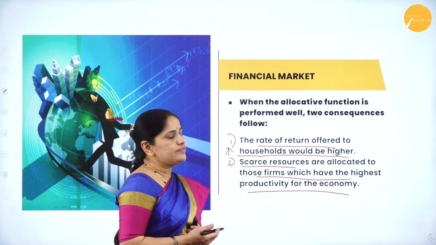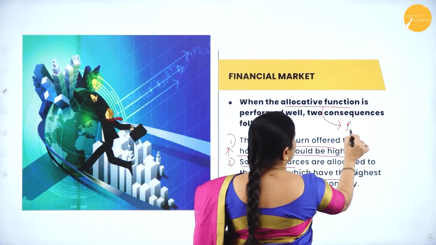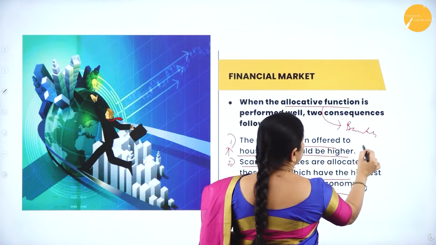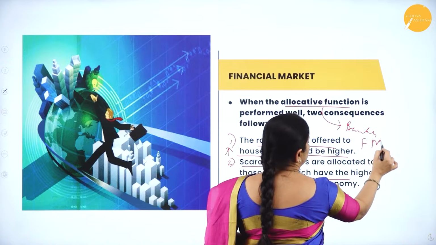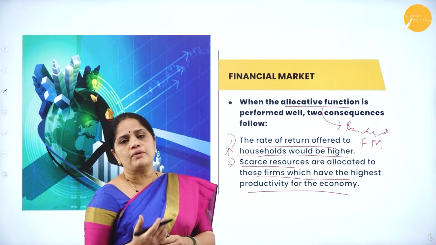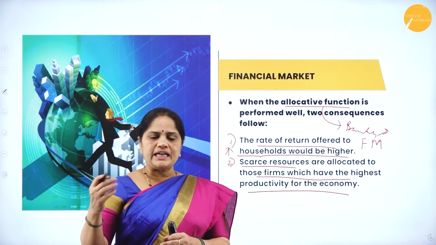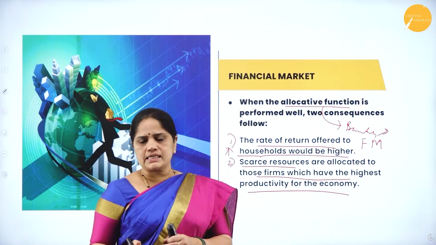This allocative function can be performed by the banks and it can also be performed by the financial markets. If it is performed through the banks, it will be in the form of savings which will be deposited in the bank and then dispersed as loans to the business community.